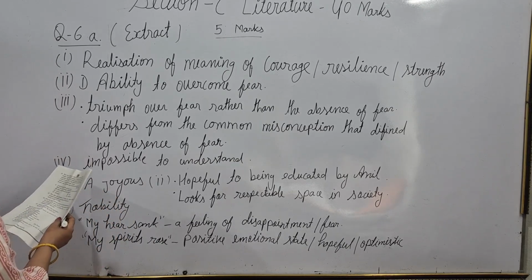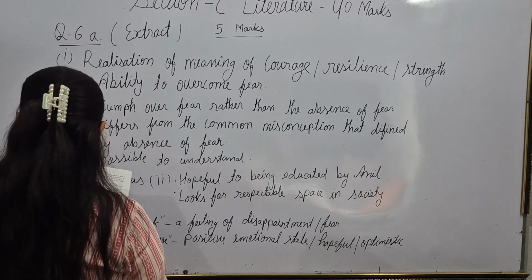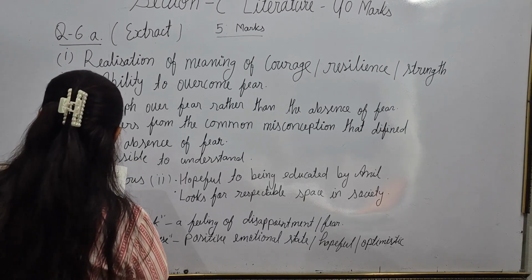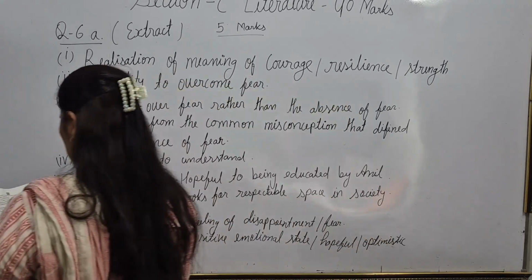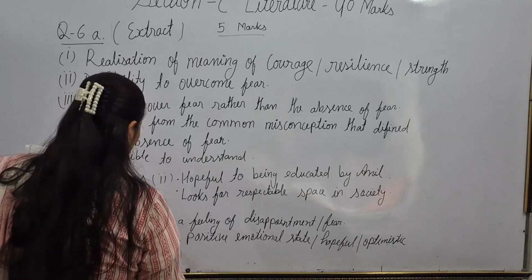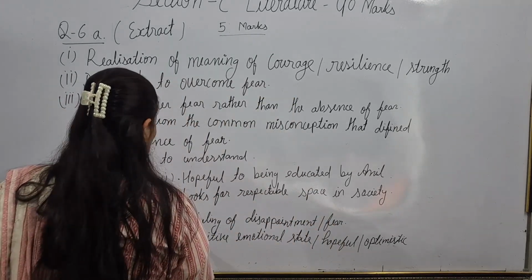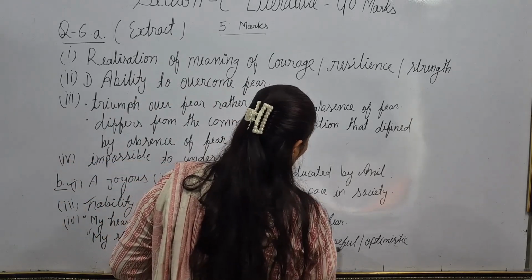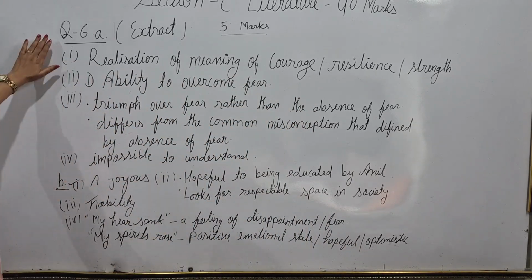Now the last question: compare the meaning of the expression "My heart sank and my spirit rose." Half marks you will get for this part and half for the other. So you have to write the correct meaning. "My heart sank" means a feeling of disappointment and fear, and "spirit rose" means a positive emotional state, hopeful and optimistic. So these are the answers of the stack-based question 6.